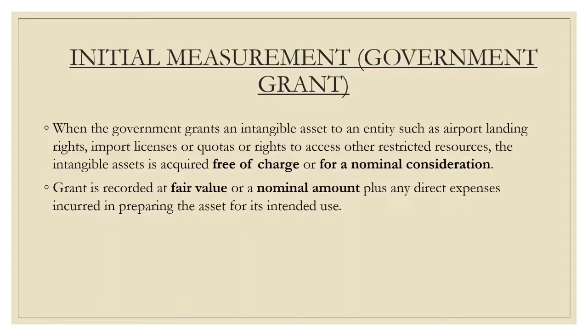So next is initial measurement under government grant. This is when the government agrees to give an intangible asset to a company, such as airport landing rights, import license, a quota or rights to access other restricted resources. The intangible asset is acquired free of charge or for a nominal consideration. Nominal consideration is a condition which has no relation to the actual value of the contract. The grant is recorded at fair value or nominal amount plus any direct expenses incurred in preparing the asset for intended use.